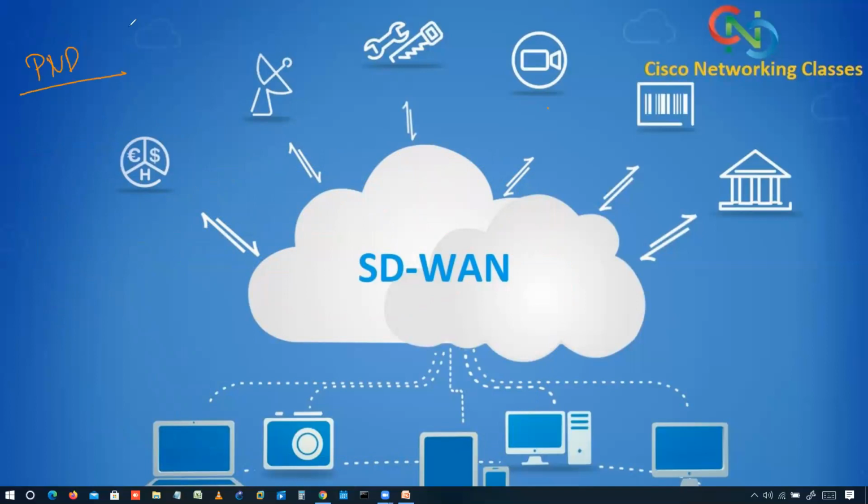So this is your plug and play. What happens here? It will send a query, the same task it will do. Let's say we have an iOS XE SD-WAN device. Basically it attempts to connect to the PNP server using a host name. Again, it will be using a host name. It will try to connect with the PNP server.